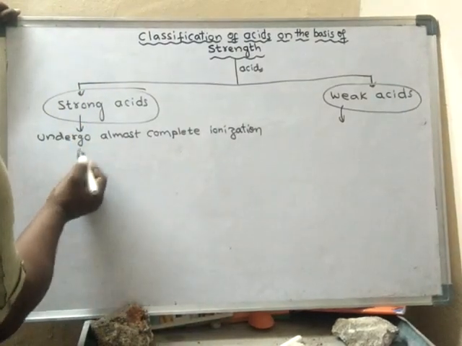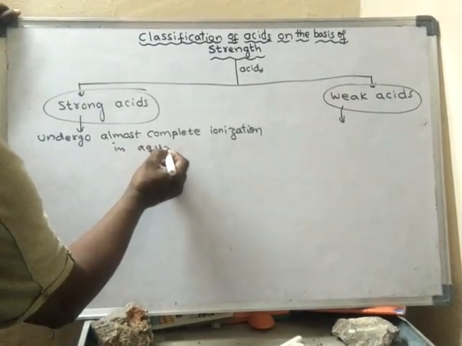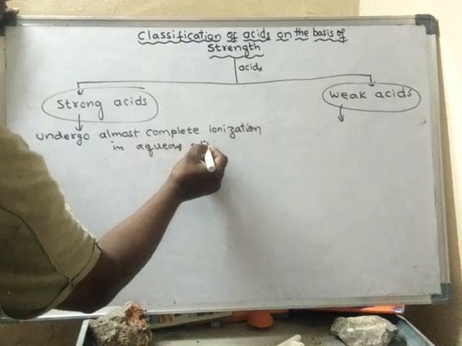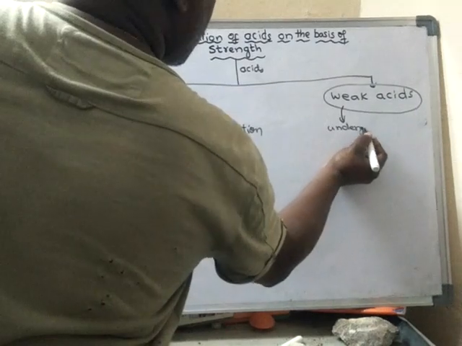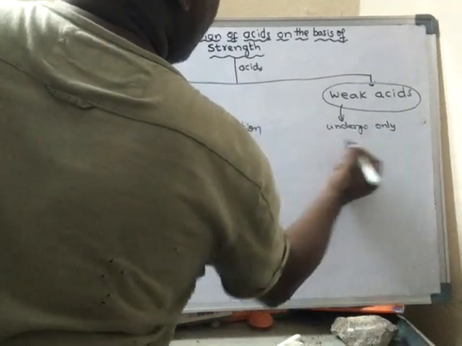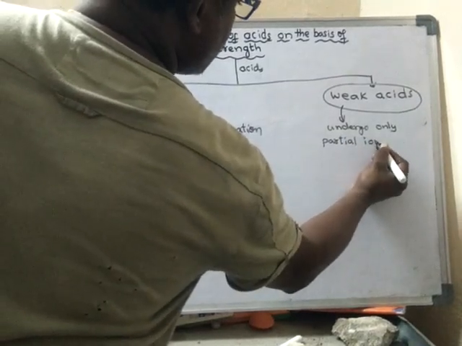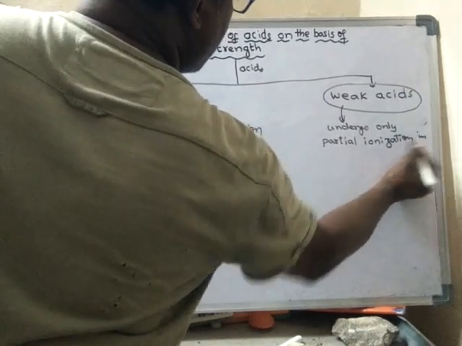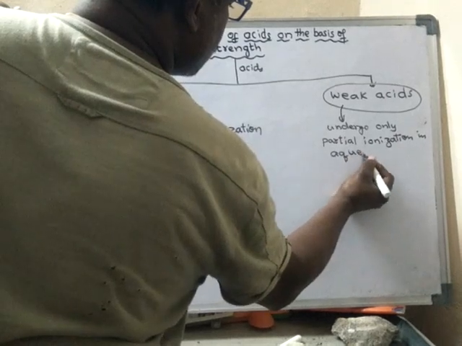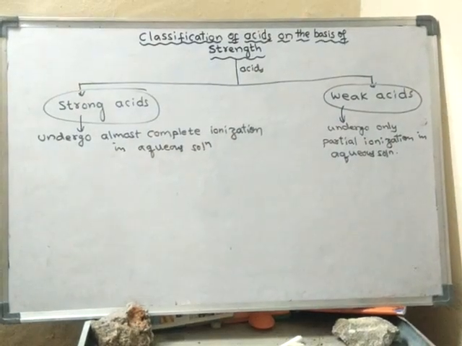So strong acids undergo almost complete ionization in aqueous solutions, whereas weak acids undergo only partial ionization in aqueous solutions. Weak acids undergo only little ionization, partial ionization in aqueous solution.